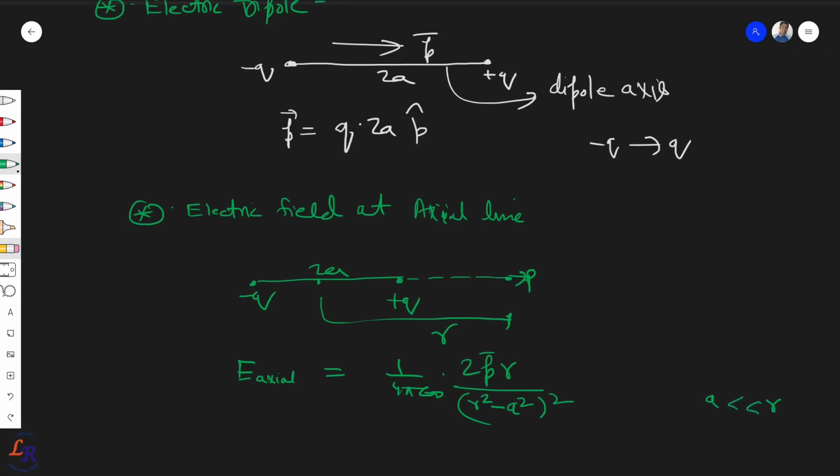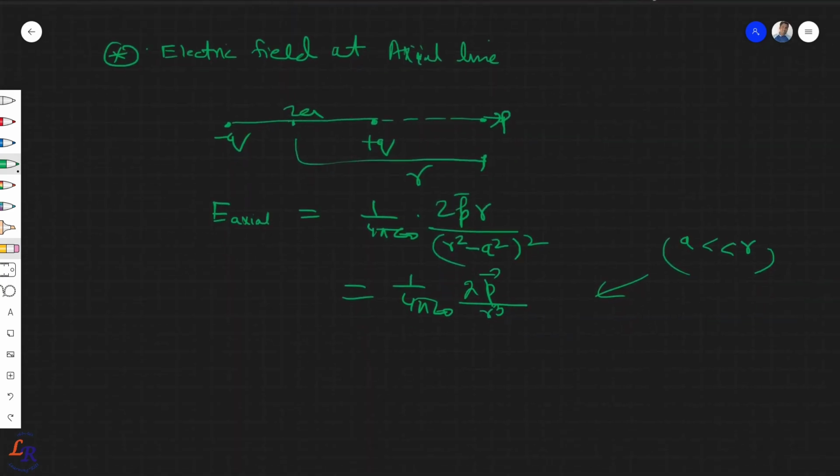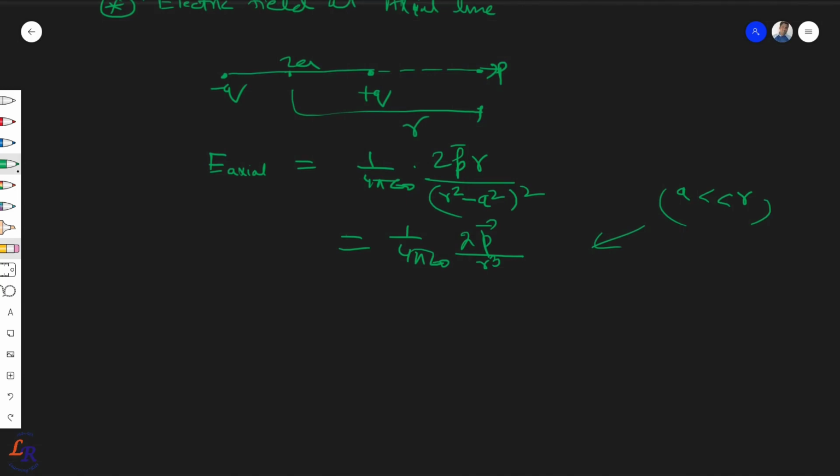And the same way, if a is very much less than r, as in most cases, then the electric field is reduced to the form 1/4 pi epsilon 0 times 2p upon r cube. So what it represents is that E is proportional to 1/r cube, which means that if you draw r versus E, it will be an even steeper curve, a steeper hyperbola.